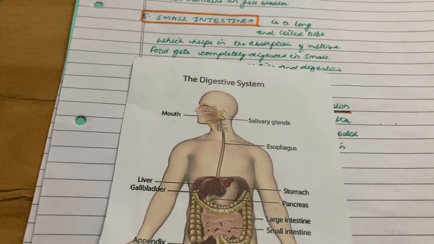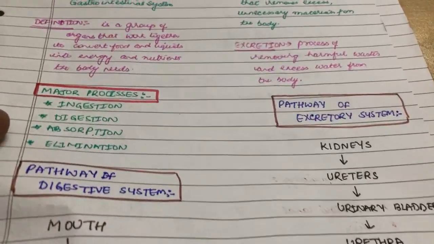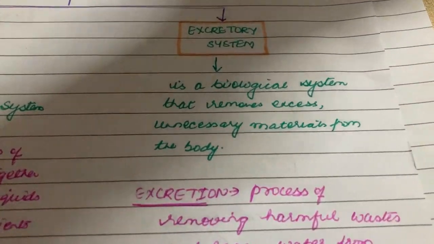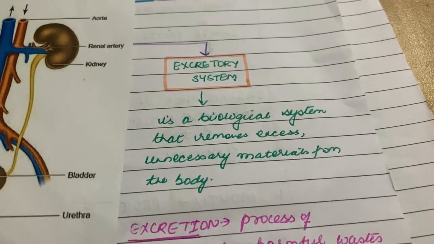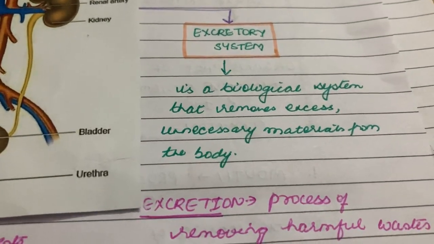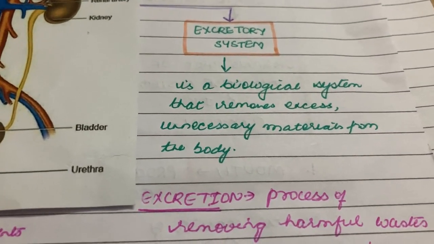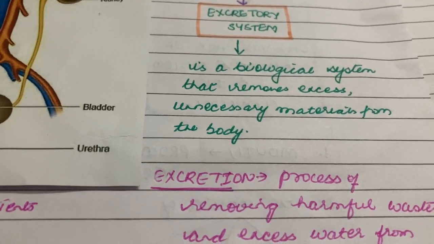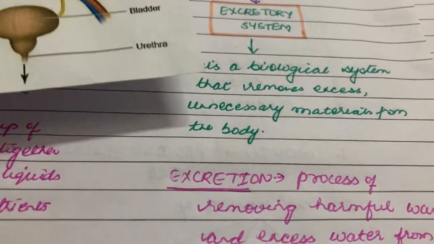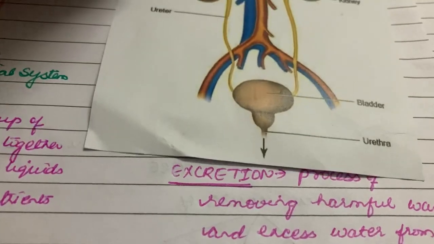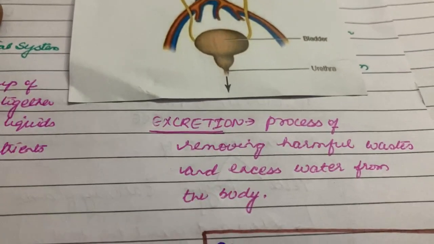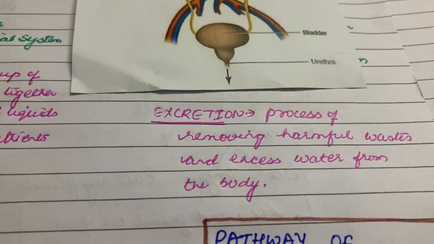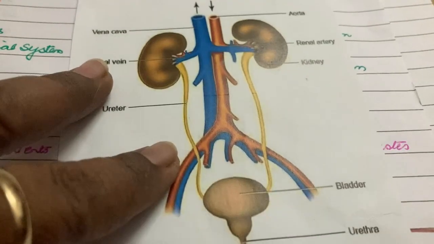Then quickly we'll do the excretory system that we had covered. So what is the excretory system? The excretory system is basically a biological system, and what does it do? It removes excess or unnecessary material from the body, and it removes it in the form of urine. So what is excretion? Basically, excretion is the process of removing harmful waste from our body.